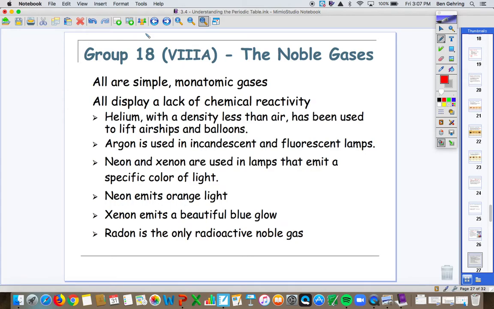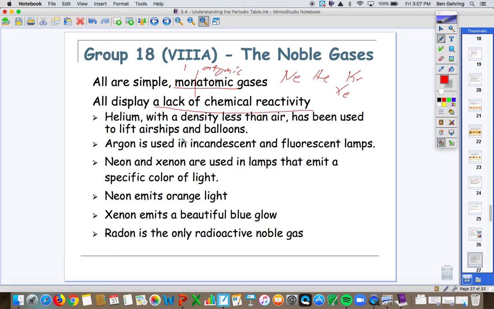Group 18, the last column we're going to talk about, is called the noble gases. These are monatomic. So diatomic means two atoms. Mon refers to mono, which means one atom. These are found alone in nature. So we can have just a neon atom. I can have just a helium atom. I can have just a krypton atom. I can have a xenon atom. These are comfortable being by themselves. They're very chemically unreactive. So they have a lack of chemical reactivity.